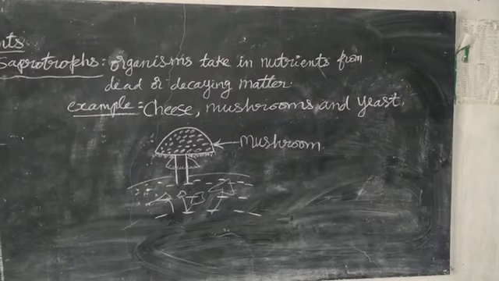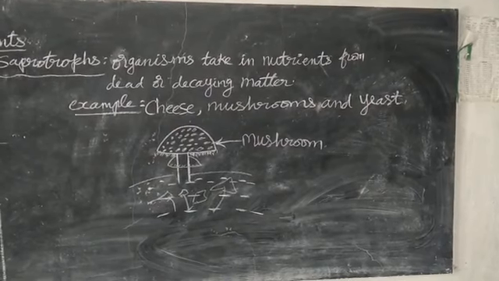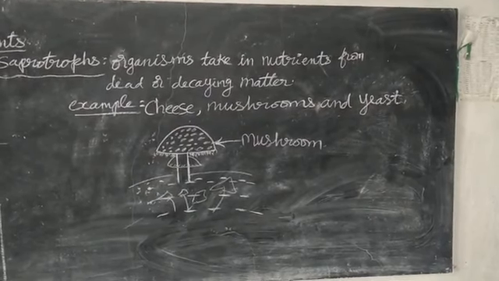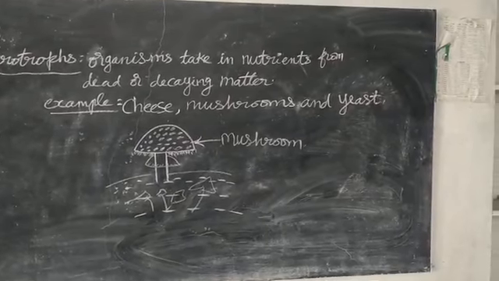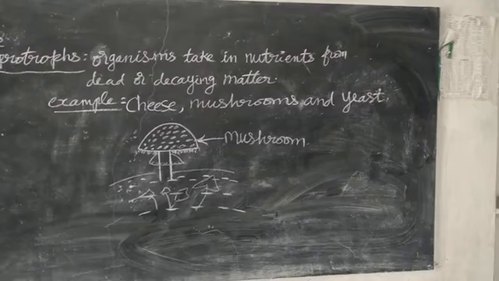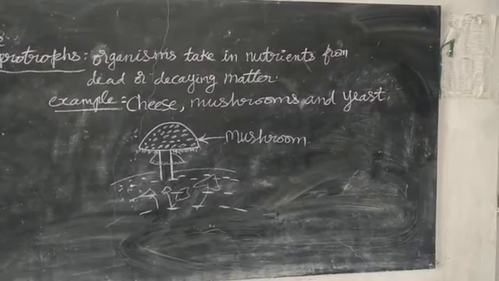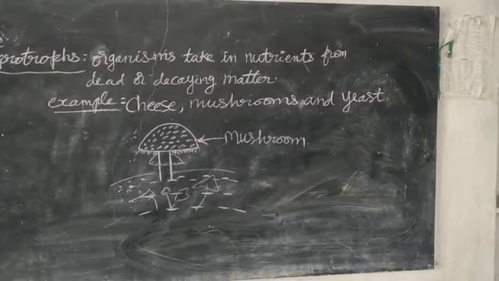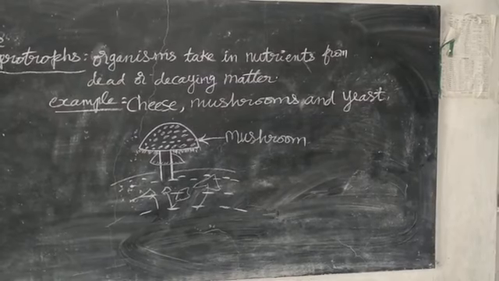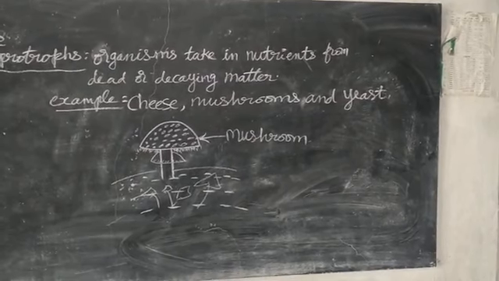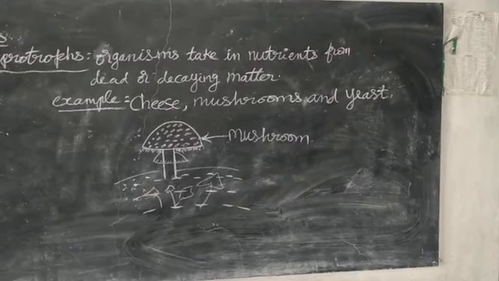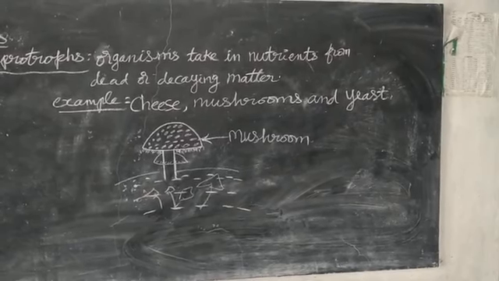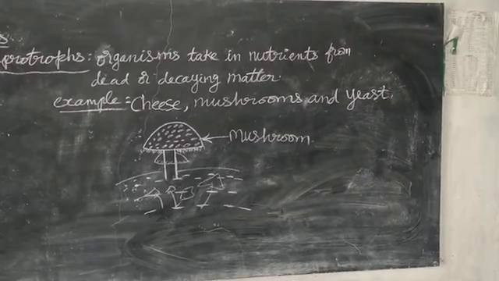They contain vitamins and minerals. Very good food, mushrooms. And yeast. Yeast is also a fungi. It is used as an ingredient in a cake. In bakeries you can see yeast. For preparing cakes and breads, this saprotroph, that is yeast, is used.